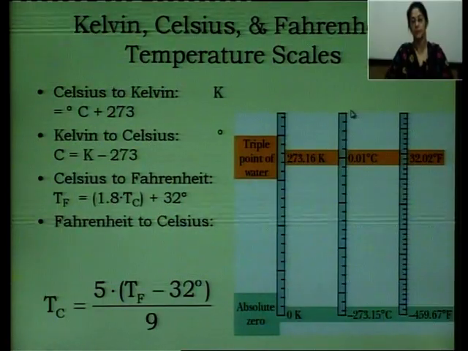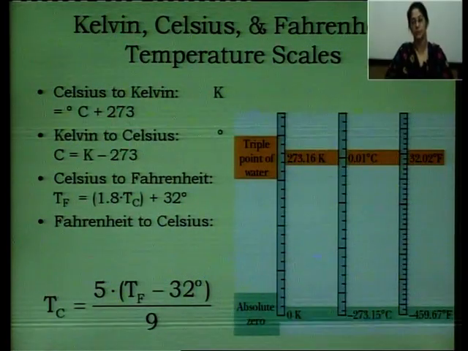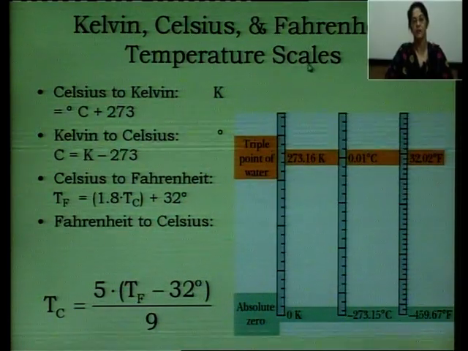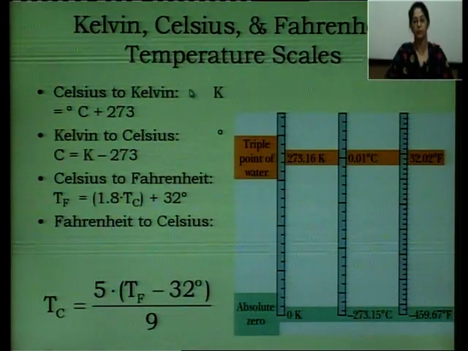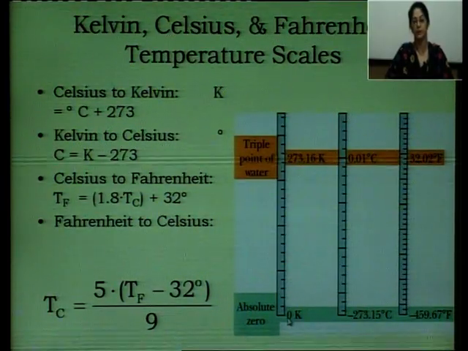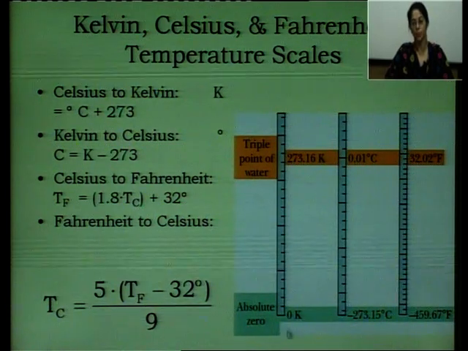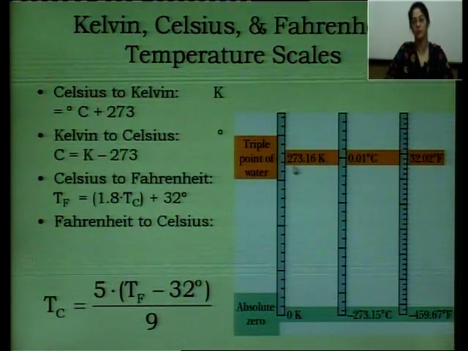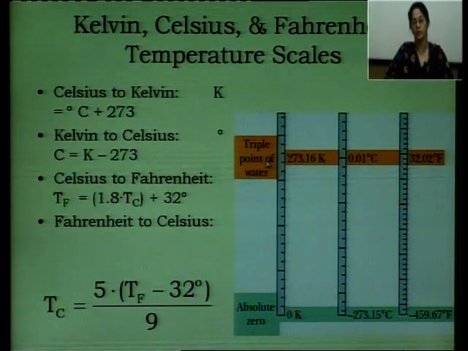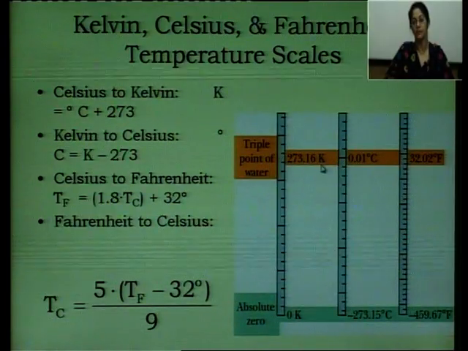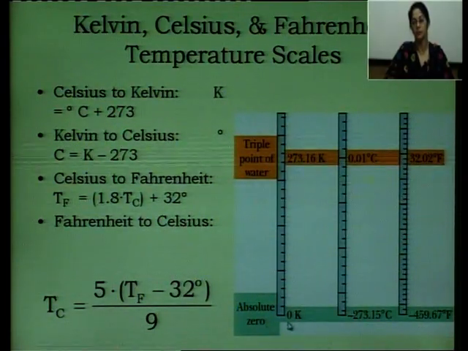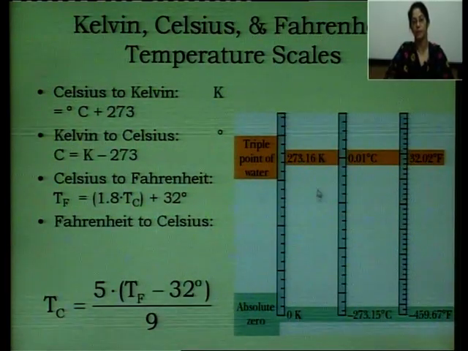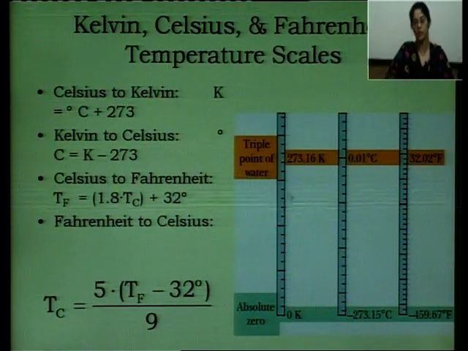Now we will compare the three standard thermometer scales, that is the Kelvin, Celsius and Fahrenheit temperature scales. Just see here in the Kelvin scale, the upper point is 273.16 Kelvin, which is the triple point of water. The 0 Kelvin is absolute zero. This is not the lower point, this is absolute zero. The lower point will be the freezing point of water.